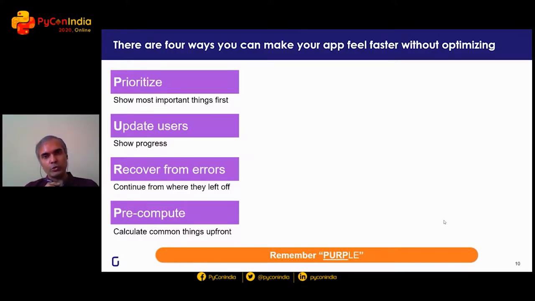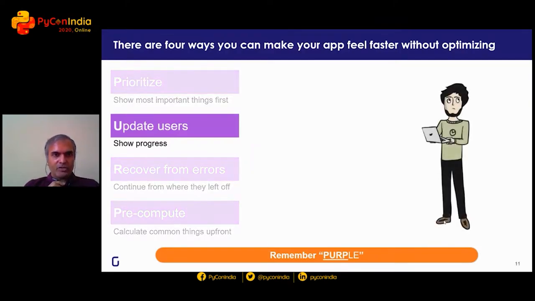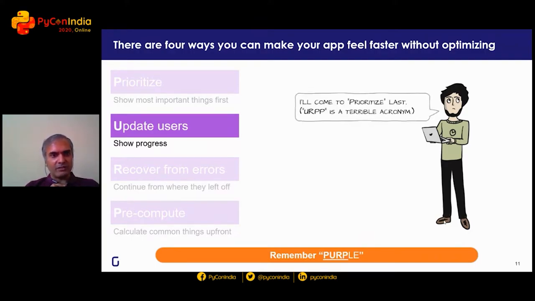You're welcome to follow through on the code in more detail on the GitHub repo that I shared. But for now, it's probably best if you focus on where I'm pointing to in the code. I'm going to start with updating users, not the first one. In fact, originally I thought of whether I should reorder it in the way in which I'm going to explain it, but then the acronym ended up being ERP, which isn't exactly a great acronym. So bear with me, please.